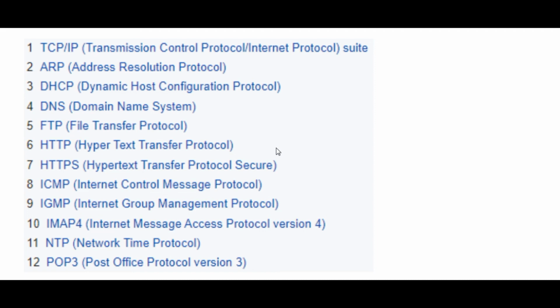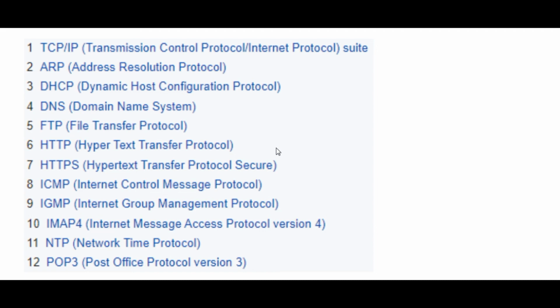NTP, Network Time Protocol. Yes students, this protocol provides the time protocol also. Suppose you are downloading a particular file from the server, like a song, video, audio, movie, whatever, it has a particular time that provides you a resumability facility. If that time is over, it will not allow you to continue the download. It will ask you to download from the beginning, otherwise you can stop the downloading. So this protocol provides timing sessions and timing control for downloading and uploading files.